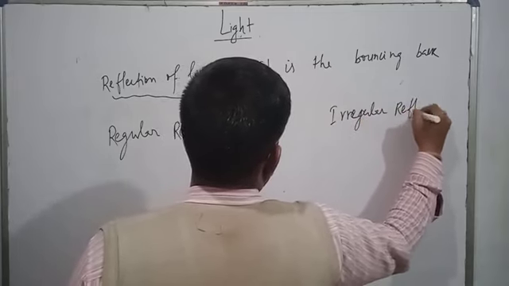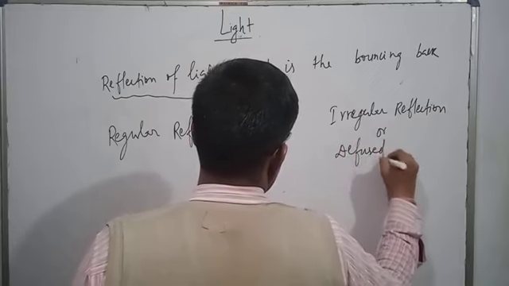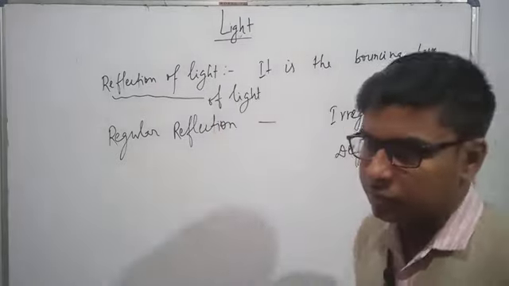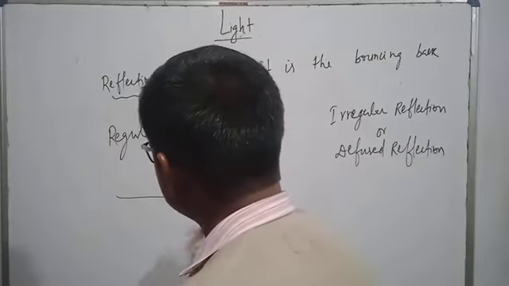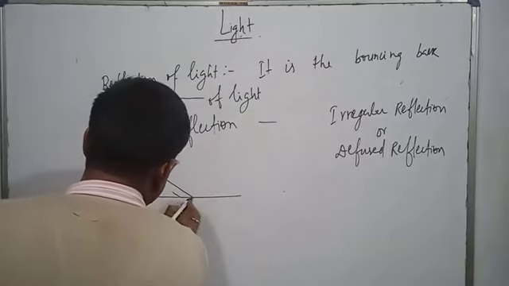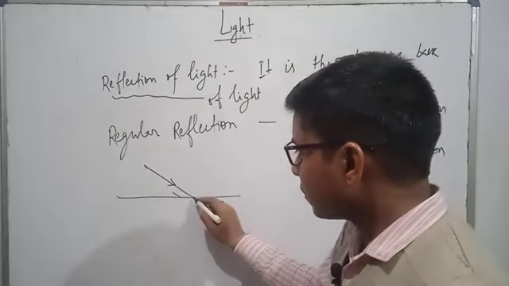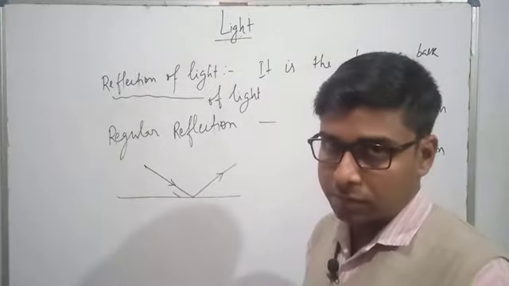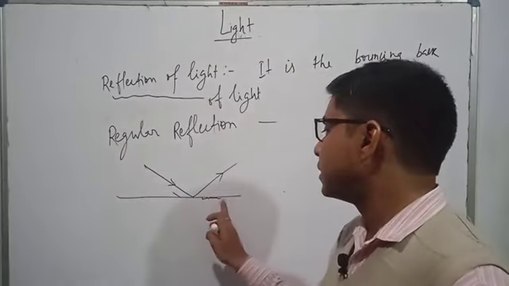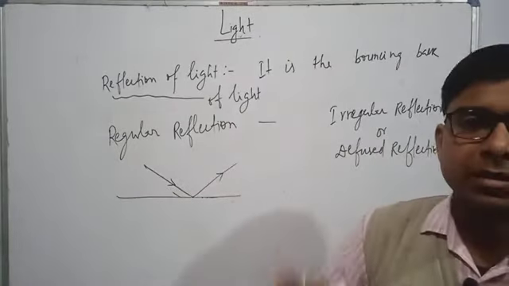Irregular reflection, or we say diffused reflection. Now what is irregular reflection? What is diffuse reflection? When the light rays fall on a polished surface, then almost all light rays are reflected. I said almost all, not all. Certain amount of light rays is consumed in terms of radiation, certain is penetrated. That is a different thing, but almost all light rays are reflected by the same angle.